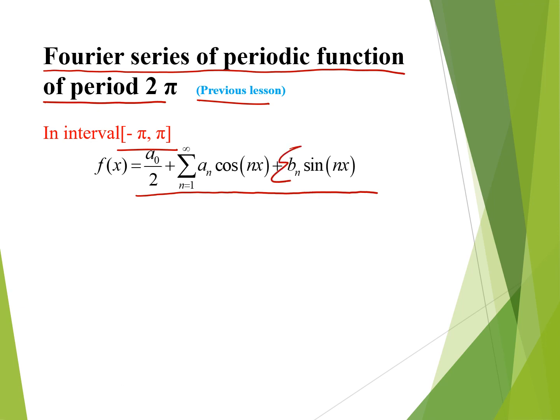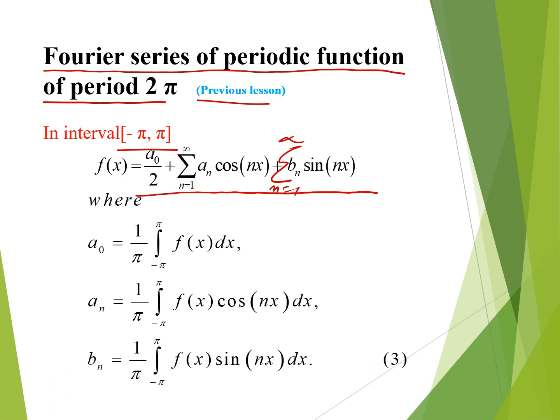By Euler formula, a naught is equal to 1 by pi integration from minus pi to plus pi f(x) dx. An is 1 by pi integration from minus pi to plus pi f(x) cos nx dx. And bn is 1 by pi integration from minus pi to plus pi f(x) sin nx dx.